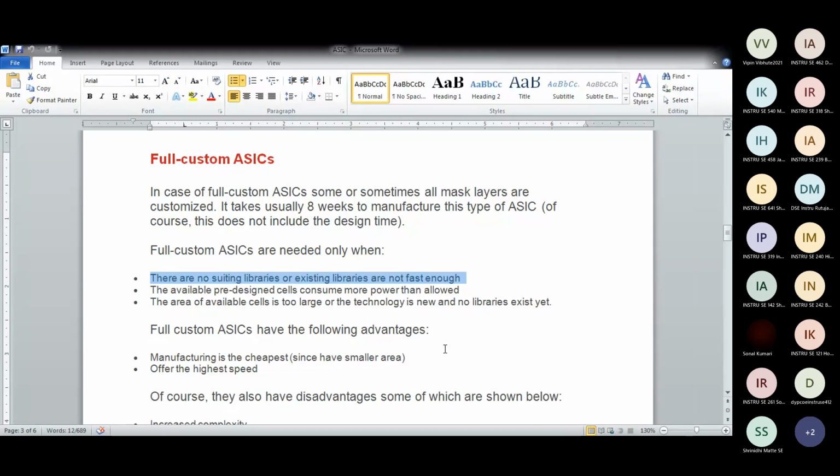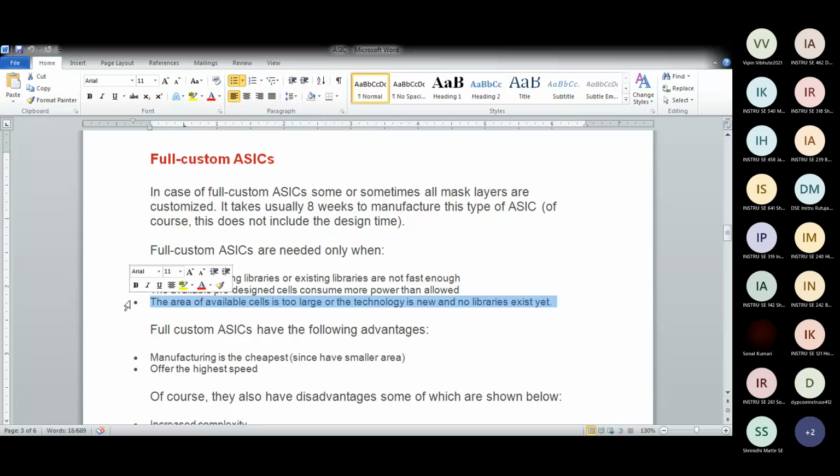If such standard libraries are available, then you don't need fully custom. The available pre-designed cells may consume more power than allowed. That means if the standard available microcontrollers are not suitable for the application, then you have to go for custom. Or the area of the available cell is too large and you want to reduce size, make it specific, say for a handheld device like a mobile, then you have to go for custom build.